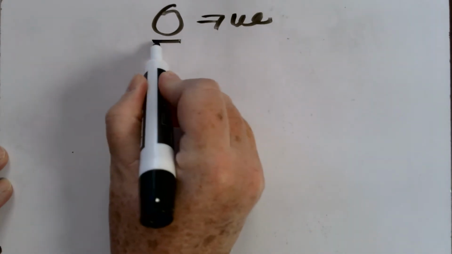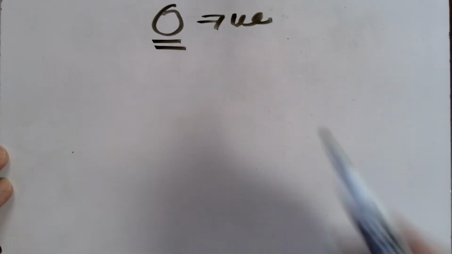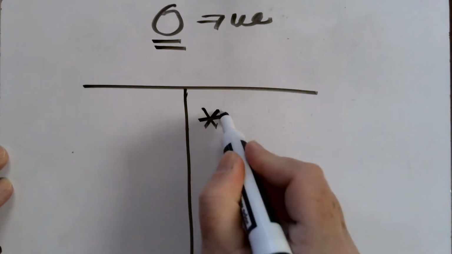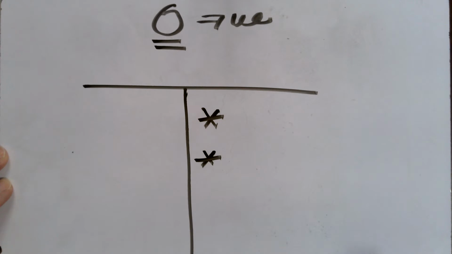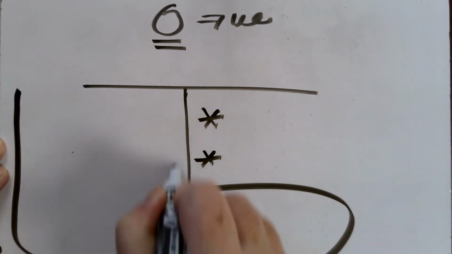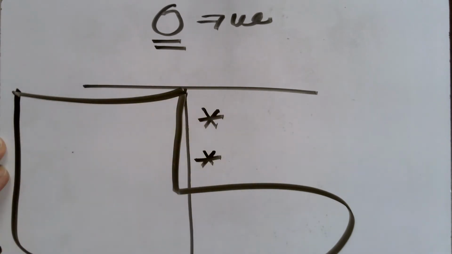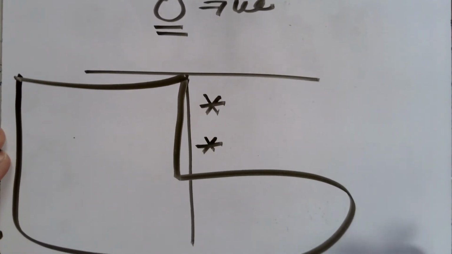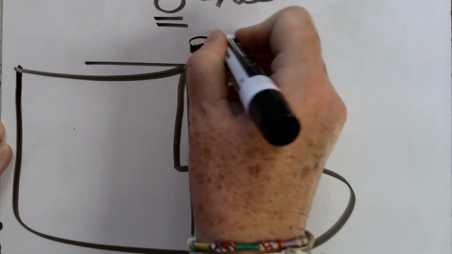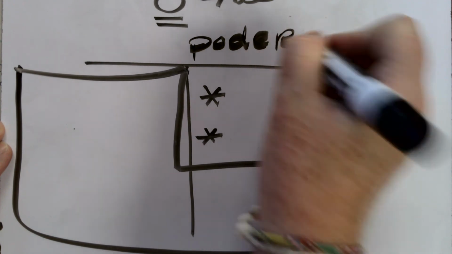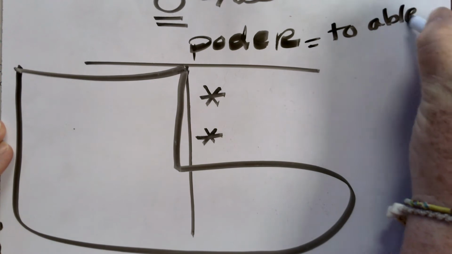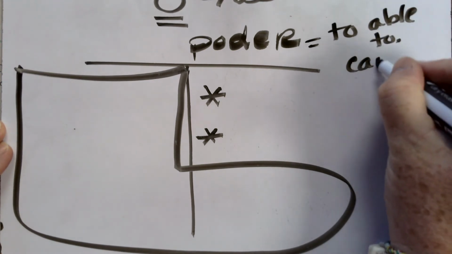Anytime I have an O in the stem, I'm going to change it to UE in all forms except for nosotros and vosotros. When I do this and I outline the stem changing verbs, I will have a shoe or a boot. So looking at one of the verbs that you're probably used to seeing or hearing is the verb poder. Poder means to be able to or can do something.